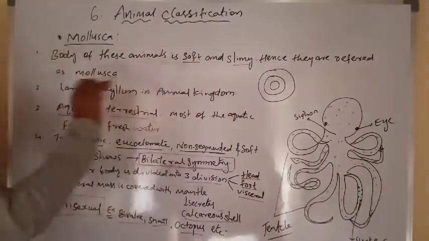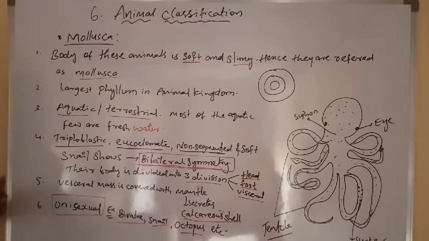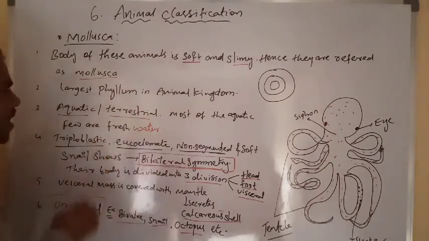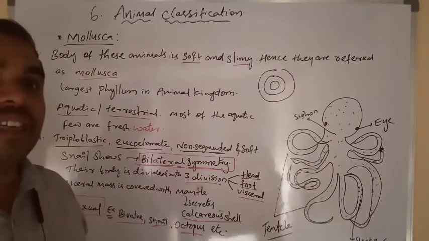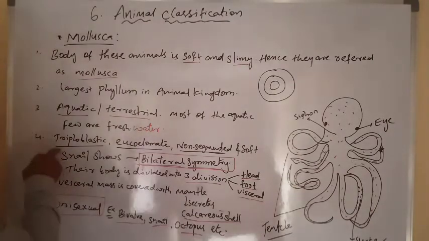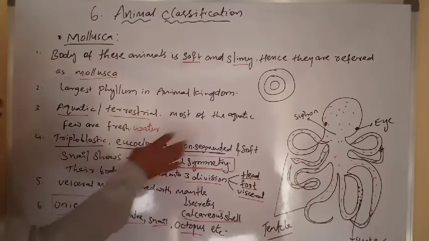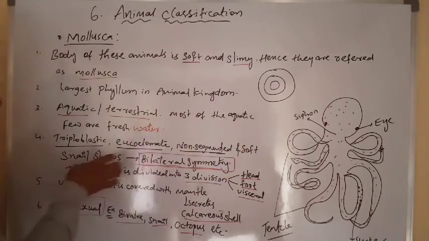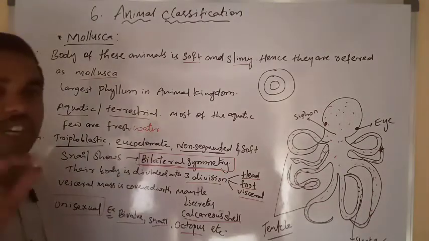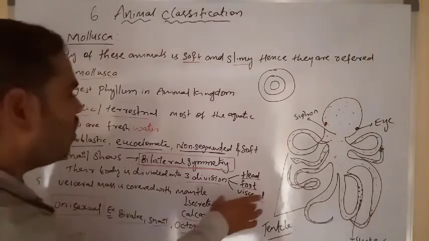That's why we call them Mollusca, and this is the largest phylum in the animal kingdom. Next, they live mostly in aquatic and terrestrial habitats. In our area snails are also there. Most aquatic ones secrete ammonia, and they secrete a sticky substance. They are triploblastic, eucoelomate, non-segmented, soft. The snail shows bilateral symmetry. Their body is divided into three divisions: head, foot and visceral mass.